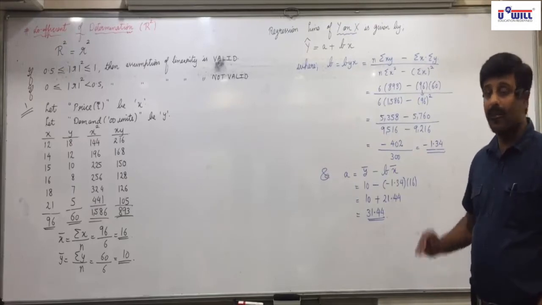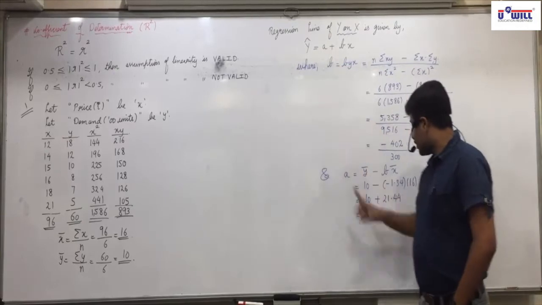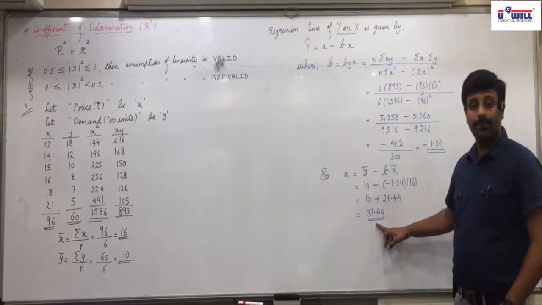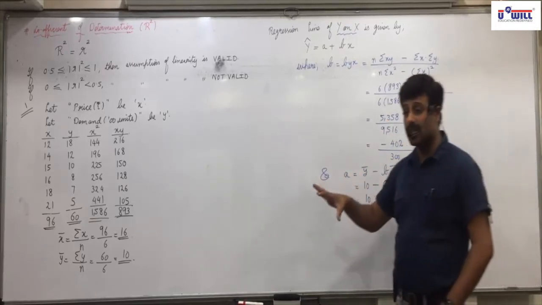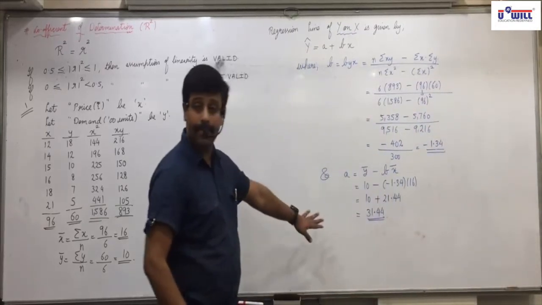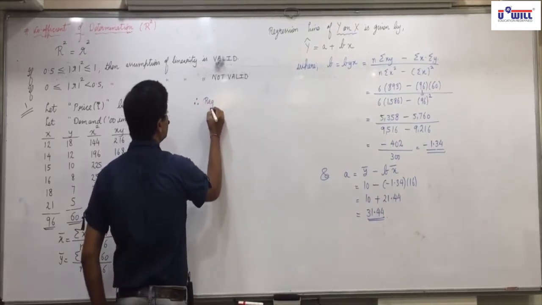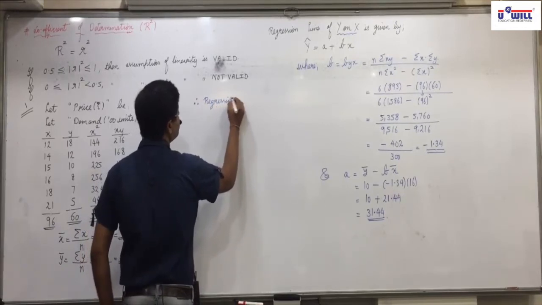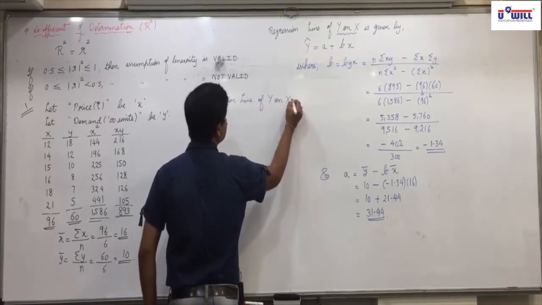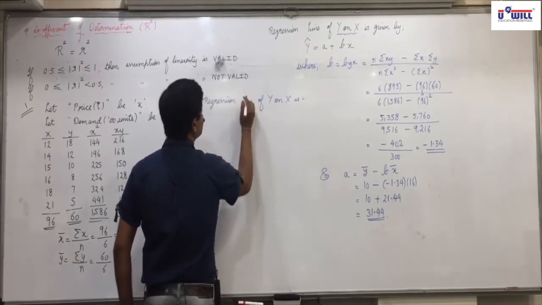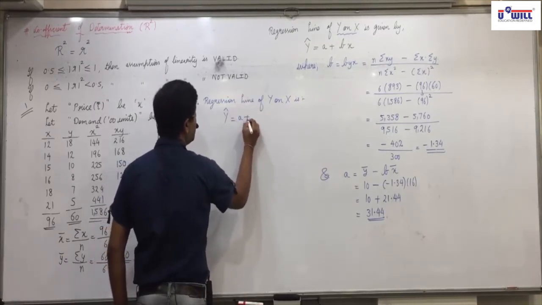Now what we will do is rewrite the equation again. In a we will put 31.44. In b we will put minus 1.34, and we will rewrite that equation. Did you all write up till here? So below that write down, therefore, the regression line of y on x is y cap equals a plus b x.